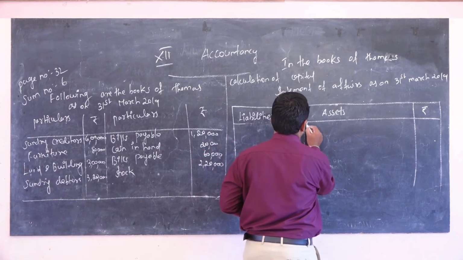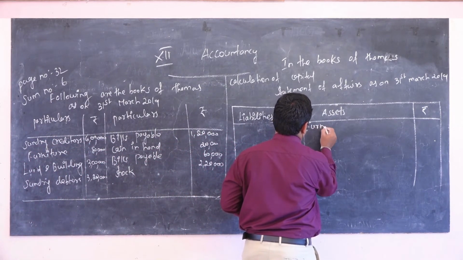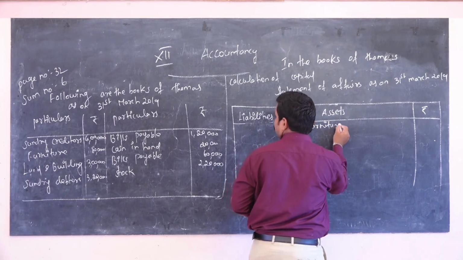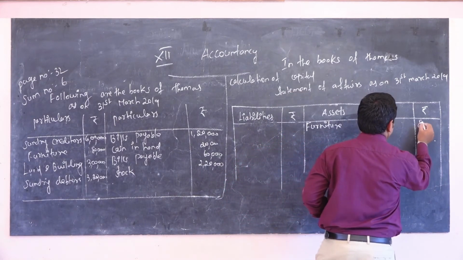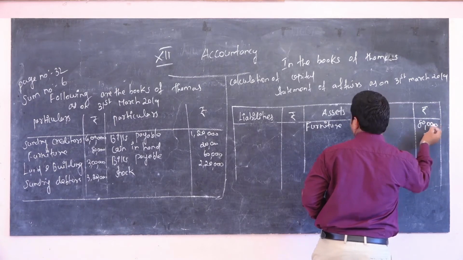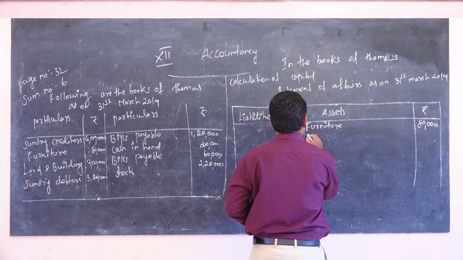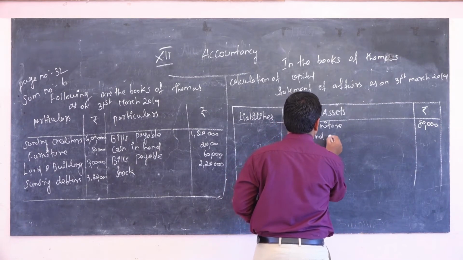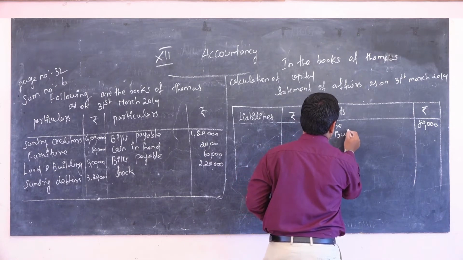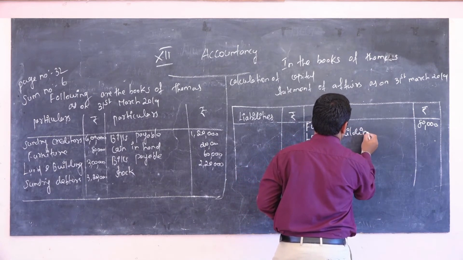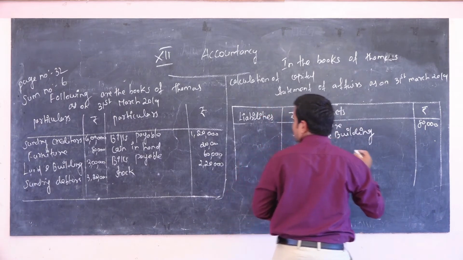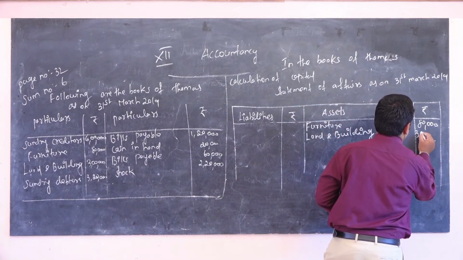I am going to put in the information. First one is furniture, the amount is 80,000. Land and building, 3 lakh.